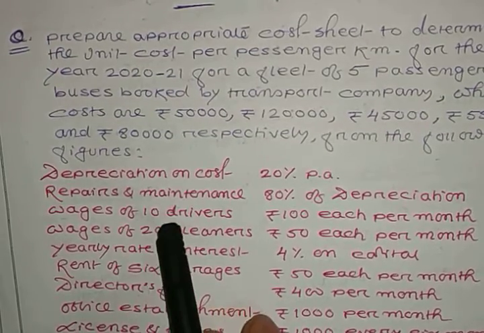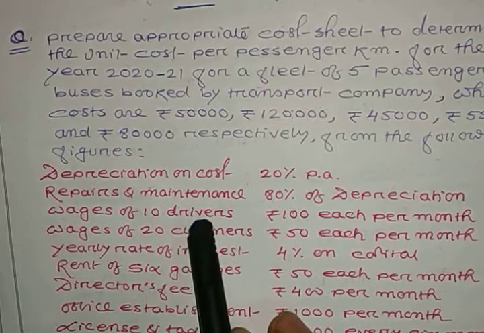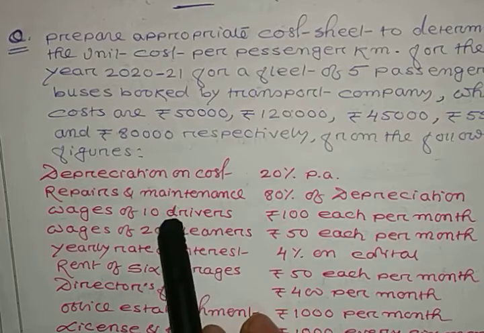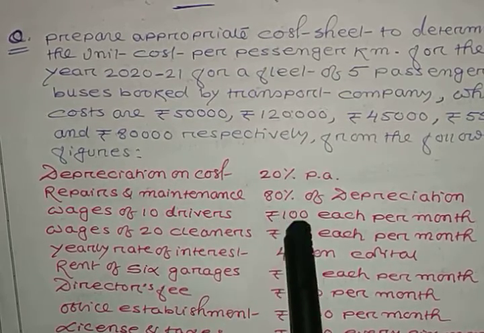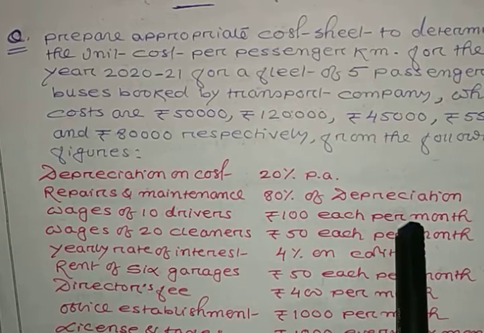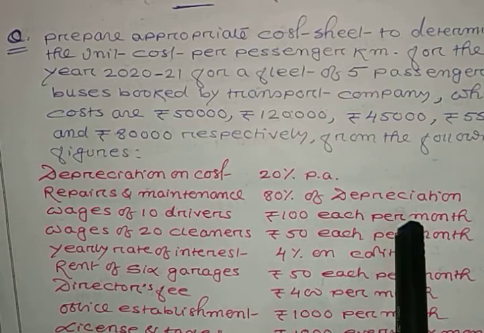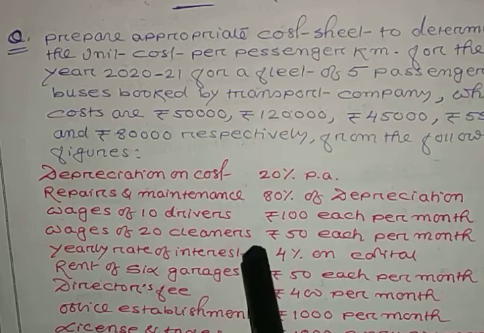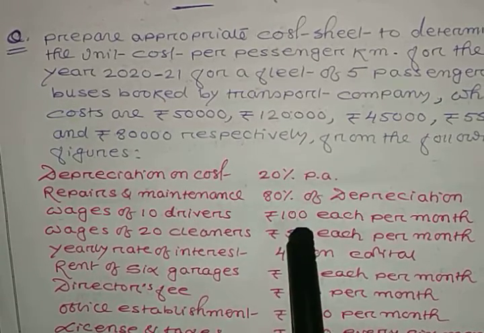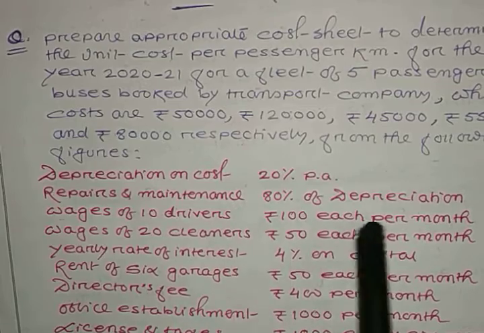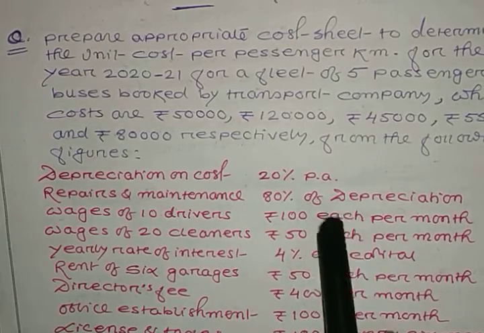Then wages of 10 drivers are given. The total number of drivers is 10 and the wage is rupees 100 each per month. So the total wages are 10 into 100, and since it is per month, multiply by 12.